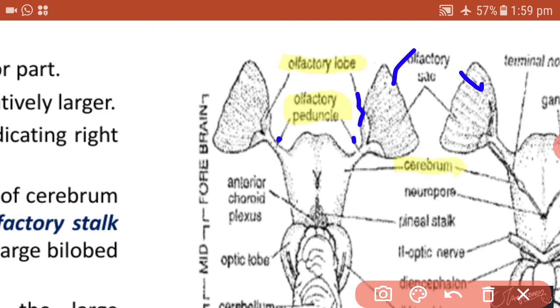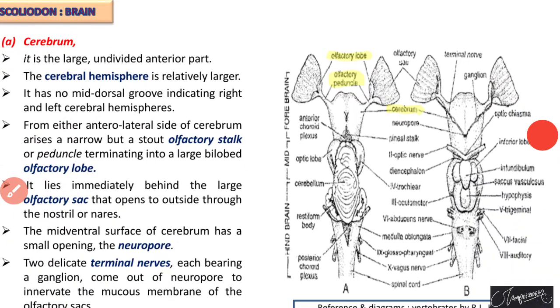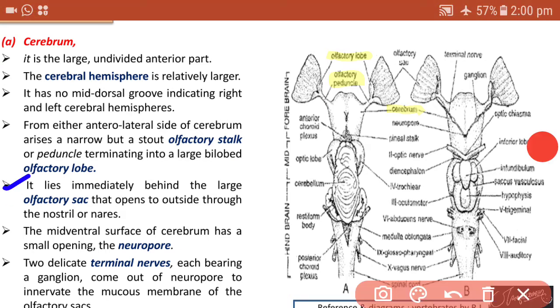olfactory lobes. So the cerebrum, which is a large part, has on either side towards the anterior an olfactory peduncle or olfactory stalk, then the olfactory lobe, and finally it terminates into a sac, which is called the olfactory sac. This olfactory sac opens to the outside through the nostrils.